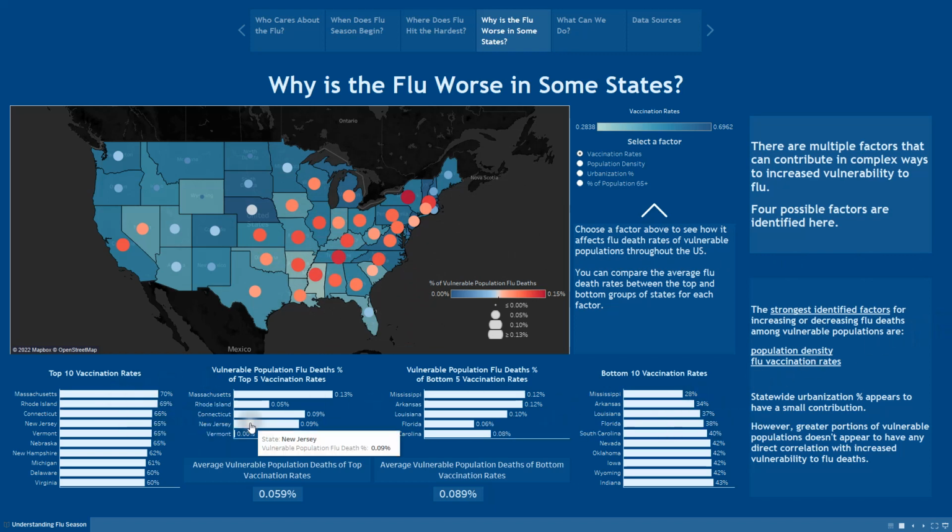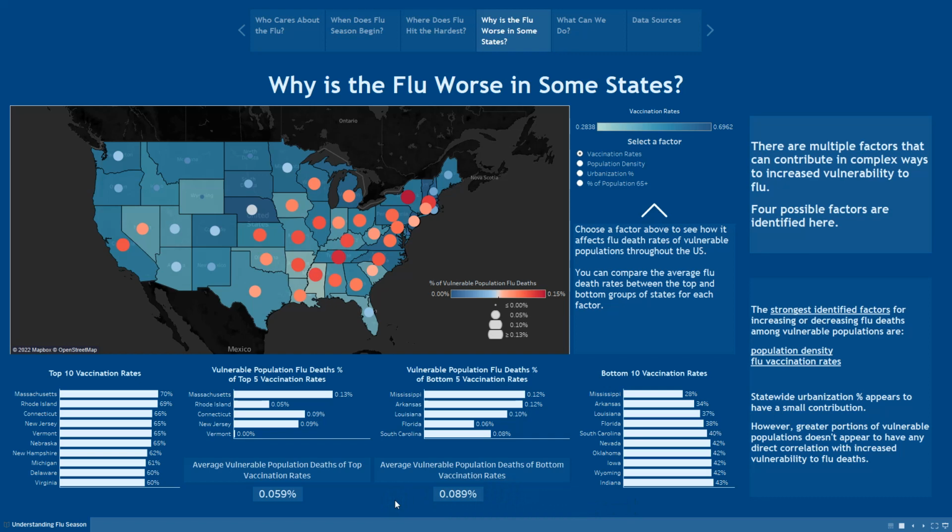These charts here at the bottom are dynamic because they show the top 10 states and bottom 10 states for each factor. These middle 2 charts show the same states, but instead of just showing their ranking on each factor, they show us their percentage of vulnerable populations that suffer from flu deaths. We've also averaged the vulnerable population of flu deaths for the top and bottom groups of each state for each factor, so that we can quickly and easily compare them